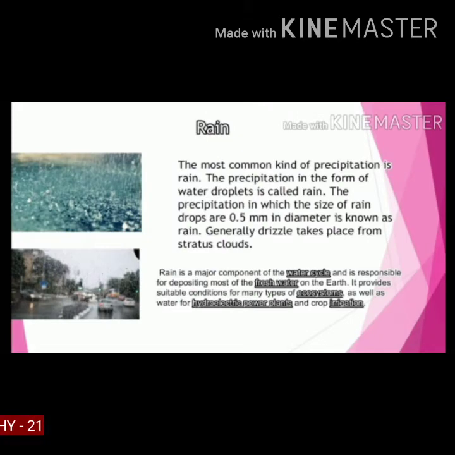Next one is rain. The most common kind of precipitation is rain. The precipitation in the form of water droplets is called rain. The precipitation in which the size of raindrops is 0.5 millimeter in diameter is also known as drizzle. Generally, drizzle takes place from stratus clouds.